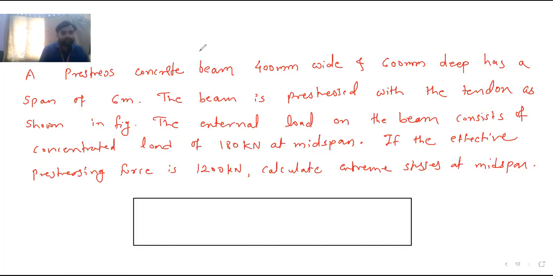So here it is simply supported at the ends. So here are the simple supports. Then at the center there is a point load. This is the load, which is 180 kilonewton.